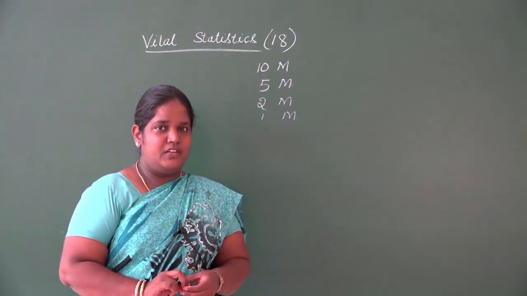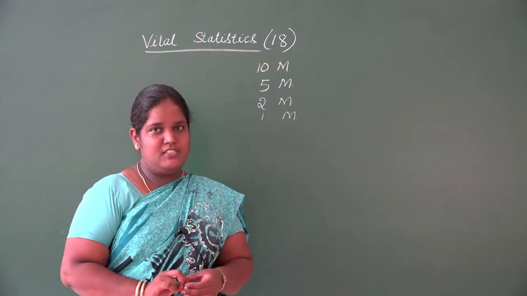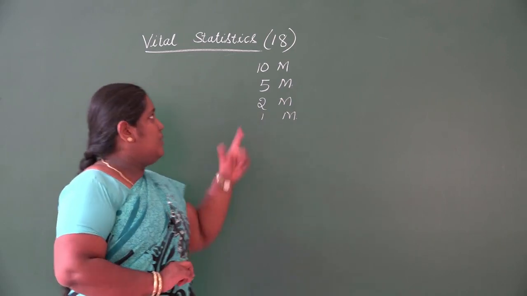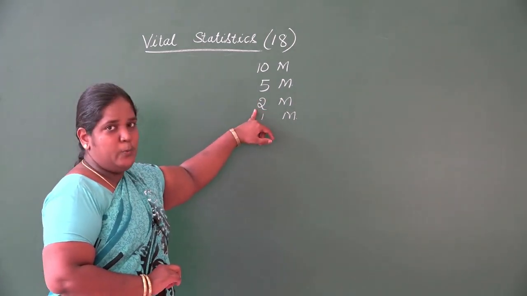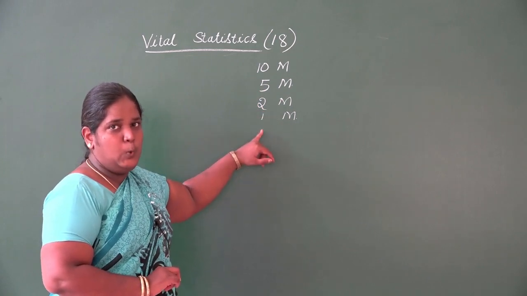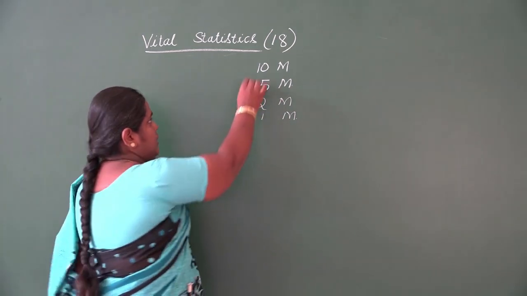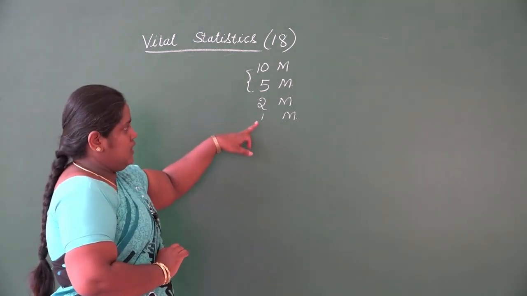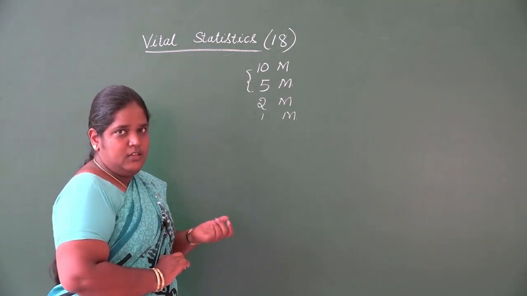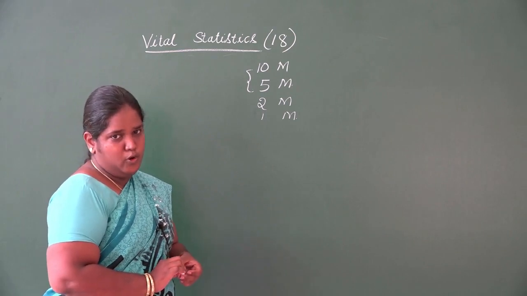You'll be having vital statistics for 18 marks in your final exam. You'll be having one 10-mark question, one 5-mark question, one 2-mark question, and one 1-mark question. The 10 and 5 marks are the problems part. 2 marks and 1 marks can be theory or sometimes about problems.